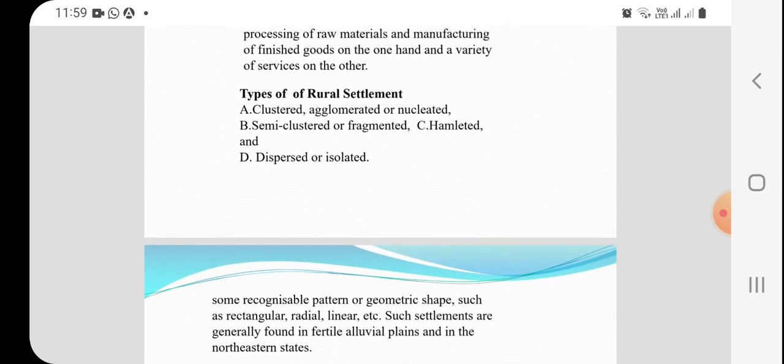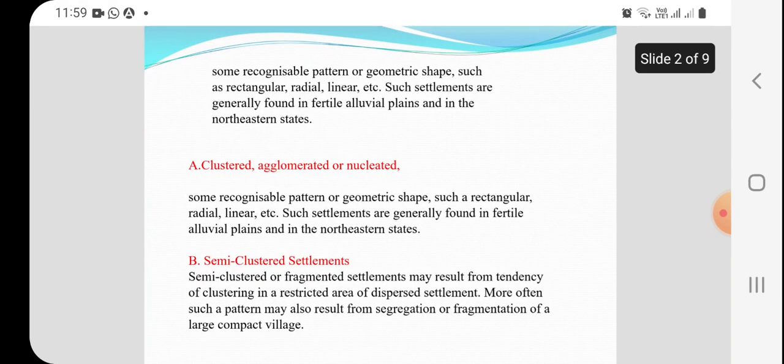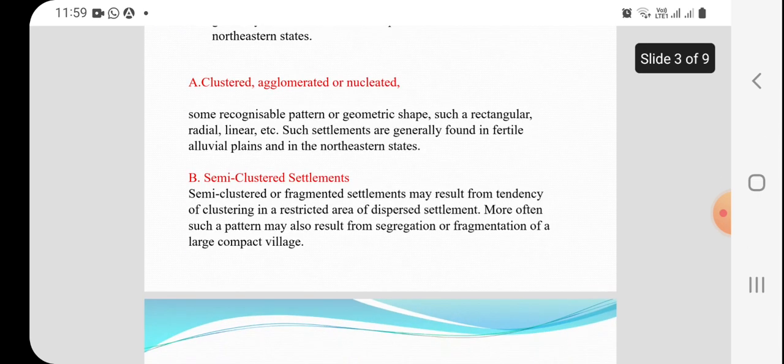Now we can see them one by one. Clustered, agglomerated or nucleated settlement shows some recognizable pattern or geometric shape, such as a rectangular pattern, radial pattern, or linear pattern. Such settlements are generally found in fertile alluvial plains and in the northeastern states.